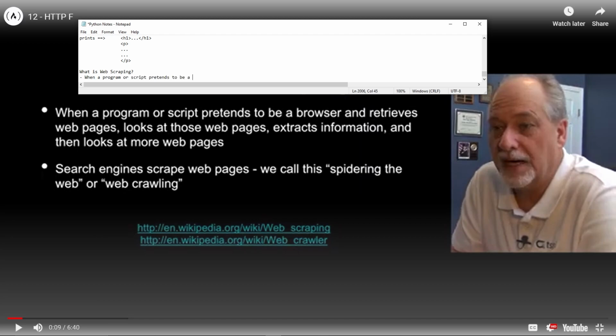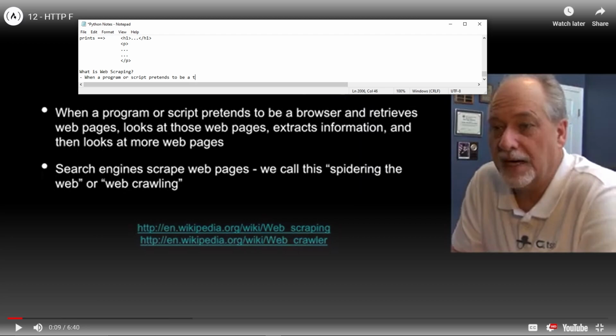How is it pretending to be a browser if we literally just wrote the thing and called it a browser? Are we really pretending? I don't think that's what it is. I think web scraping is like reading a book and keeping the information, right? Okay, we're not doing that. We'll change this in ChatGPT.